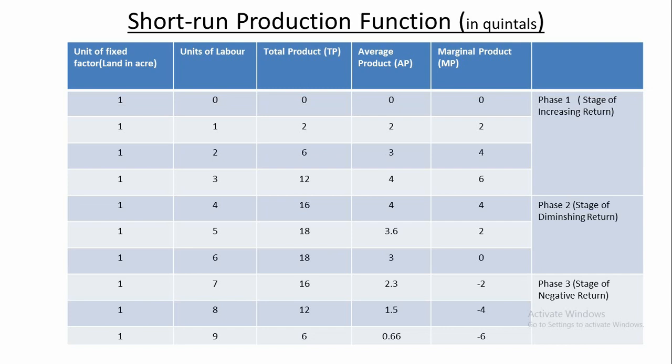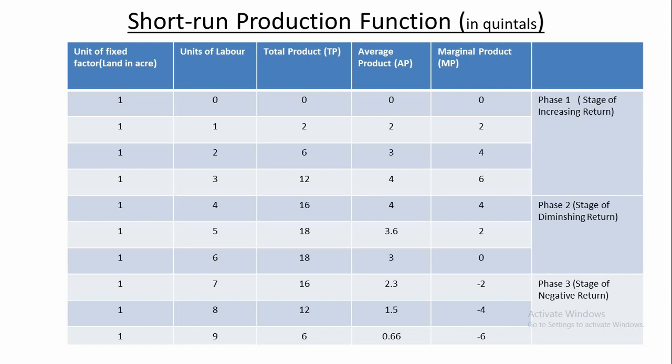Why? How? It remains the same at 18 quintals only because the marginal product of the sixth labor becomes 0. 18 plus 0, that is 18. But after the application of the sixth unit of labor in the production process, the marginal product of the labor becomes negative.